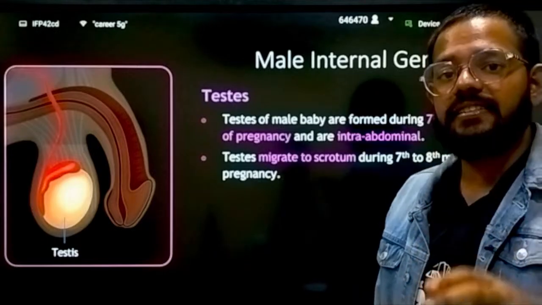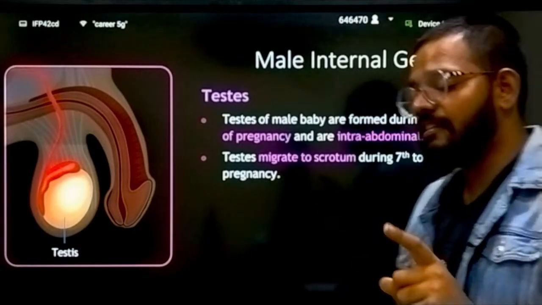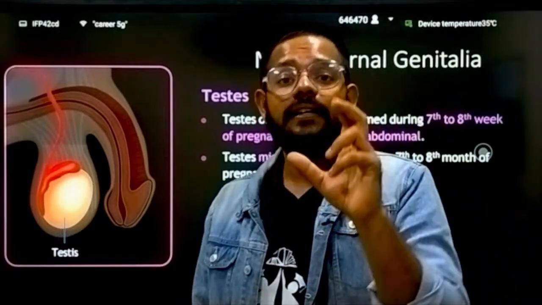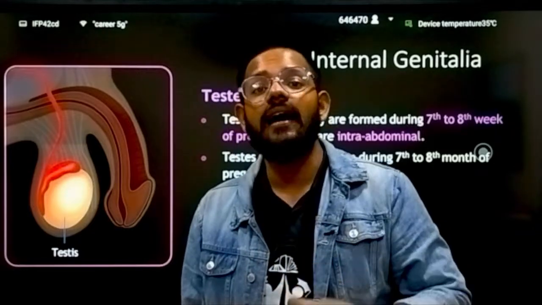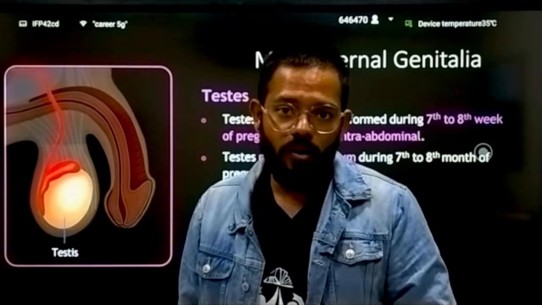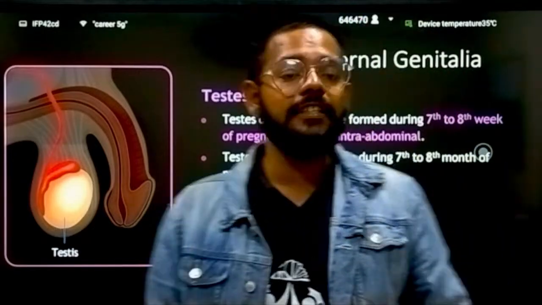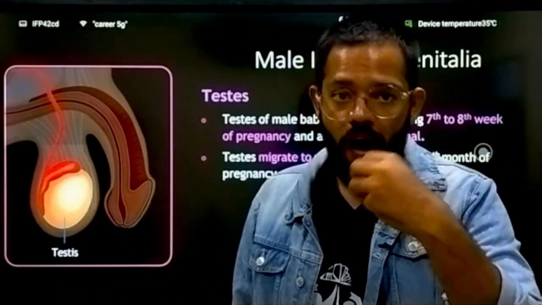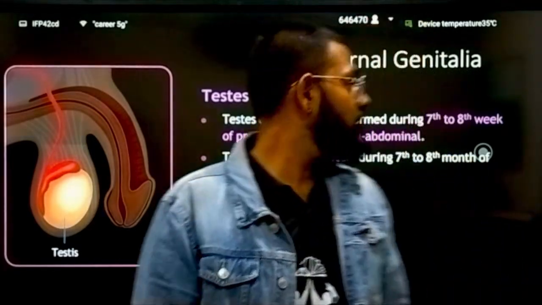When the developing fetus is 7 to 8 weeks old, the testes are intra-abdominal, present inside the body of the fetus. But as time goes on and the fetus becomes 7 to 8 months old, these testes move outward into the scrotum and become extra-abdominal.